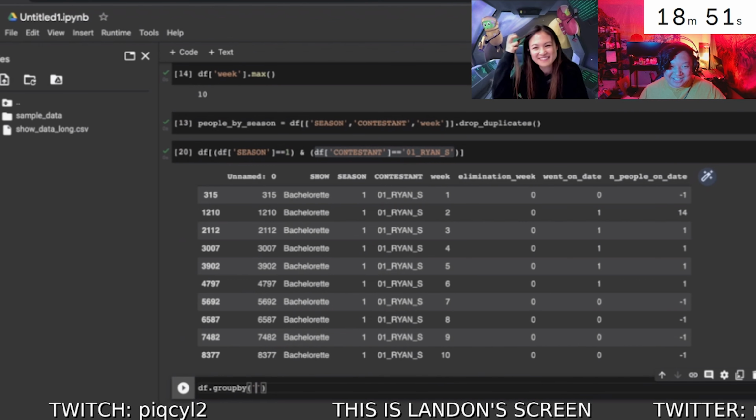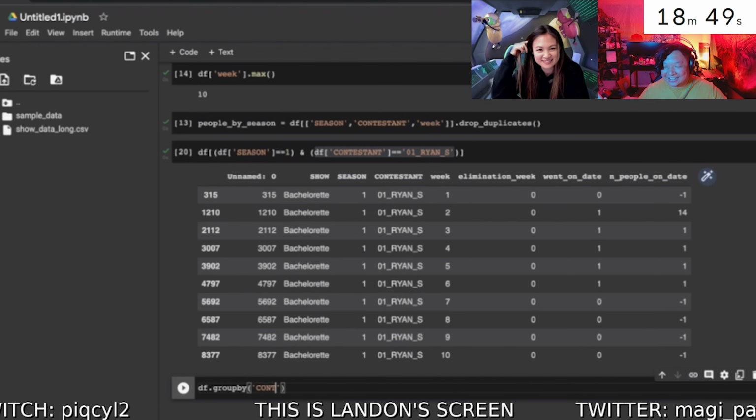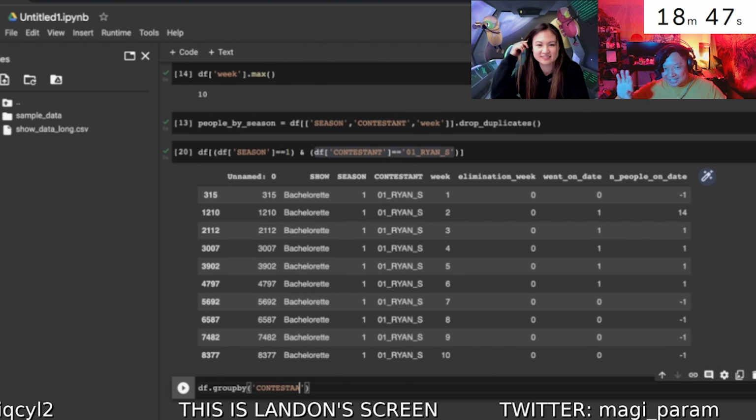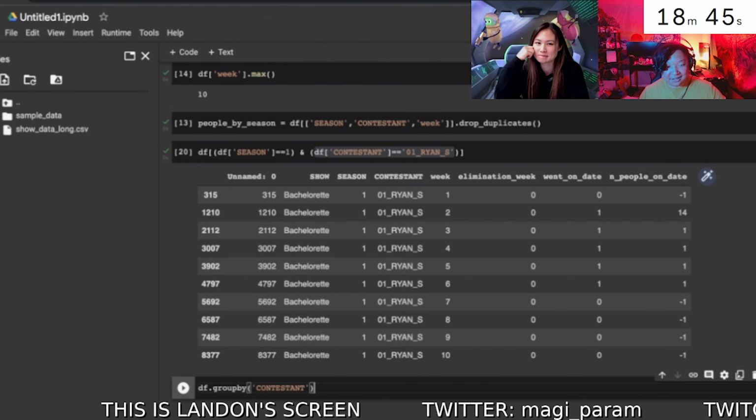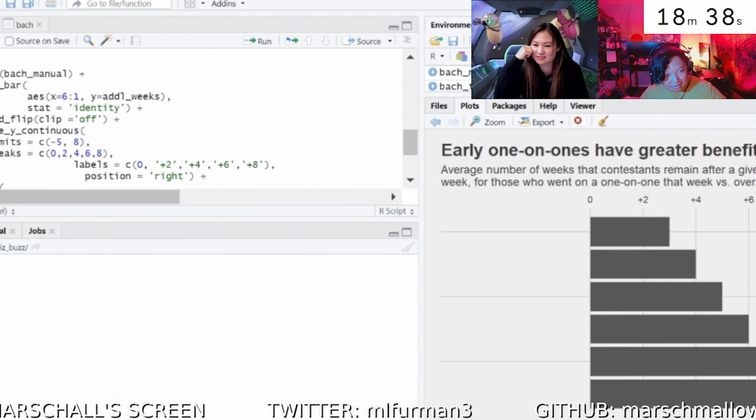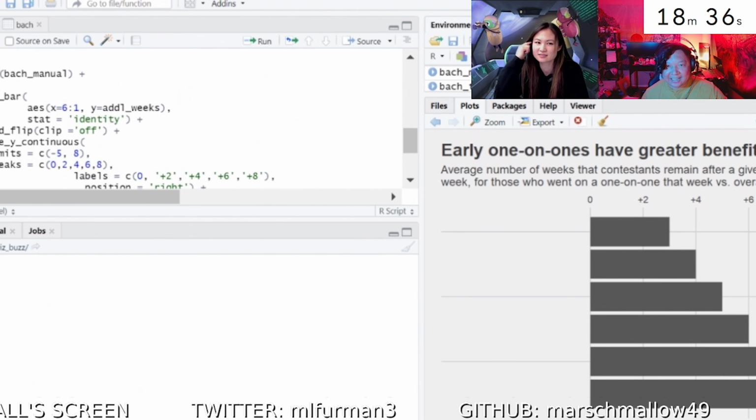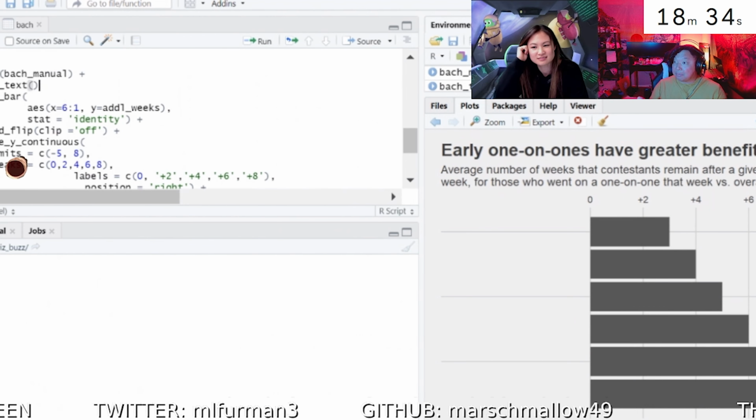So I think he is just going to try to figure out what the hell this data is going to be, and he's just going to throw random shit onto a plot and hope it works. Marshmallow in chat, he is actually making pretty good progress.